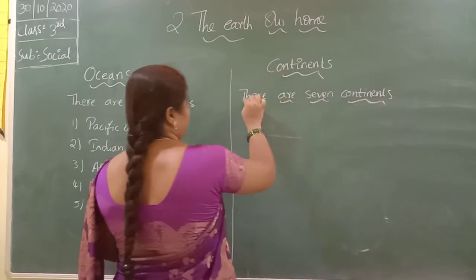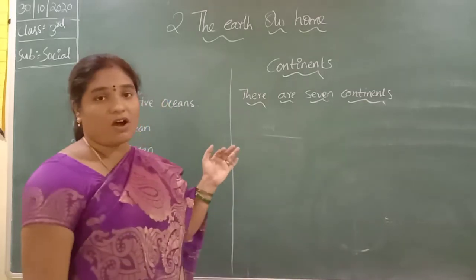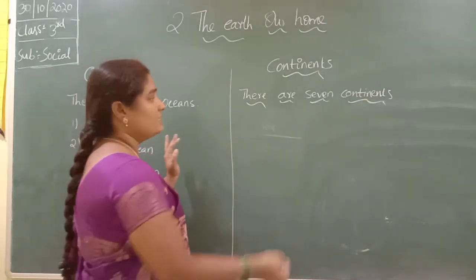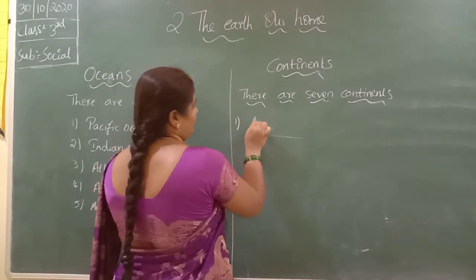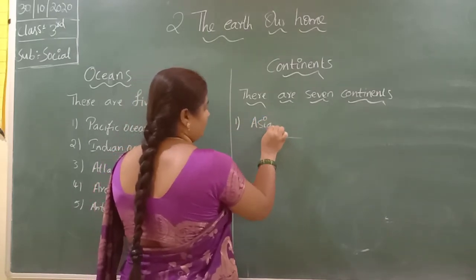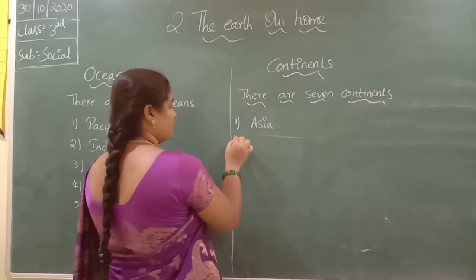The huge land masses are known as continents. How many continents are there? There are 7 continents in the world. What are they? Asia. Our India is located in the Asia continent.